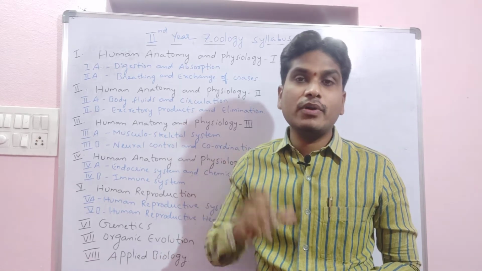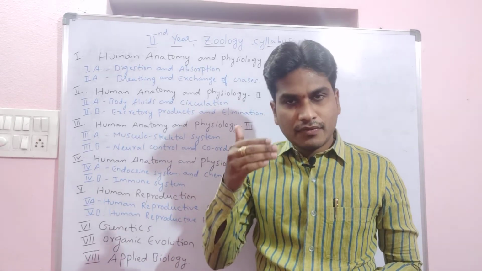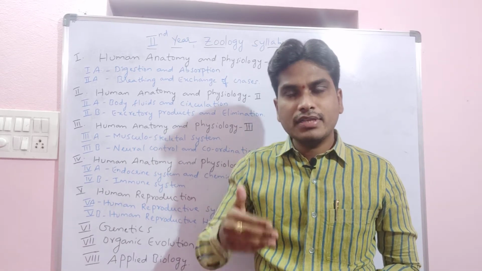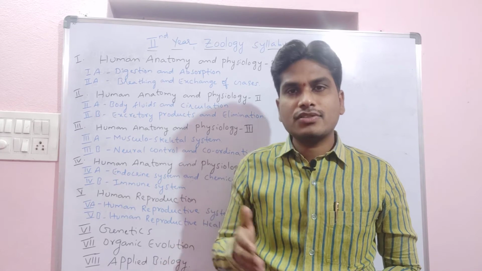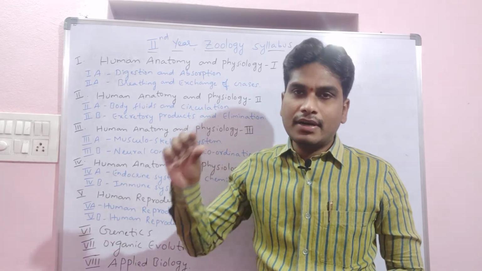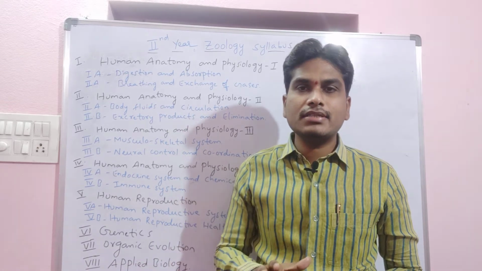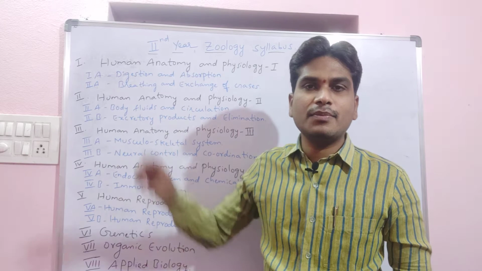the mechanism of breathing we are going to study, and the transport of oxygen, transport of carbon dioxide, and then the oxyhemoglobin dissociation curve, and then respiratory movements, and respiratory volumes, and then disorders of the respiratory system. All these things we are going to study in the second lesson, that is breathing and exchange of gases. This is about the first unit.